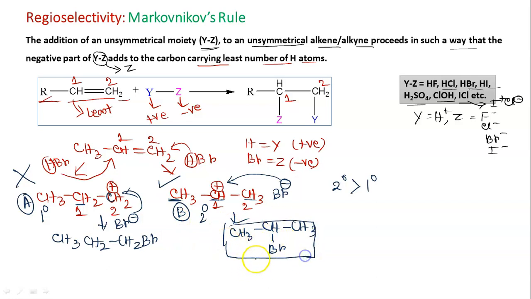Okay. Now see, as we have said, the negative part is added to that carbon which is carrying the least number of hydrogen atoms. So 1 carbon is carrying the least number of hydrogen atoms, right? So that is why here bromine is added to 1 carbon. Okay, so this is actually the reason. It is not that we just have to simply mark it up. The actual reason is that the carbocation is more stable if we follow this rule. Fine.